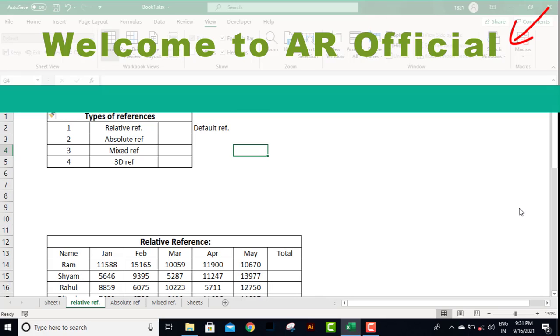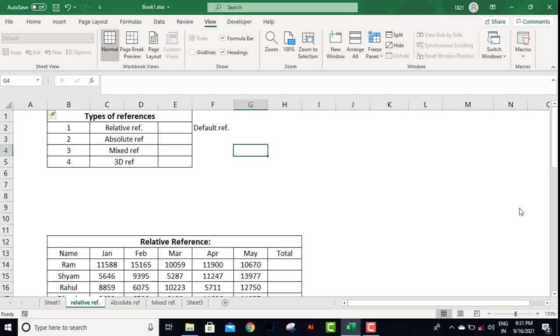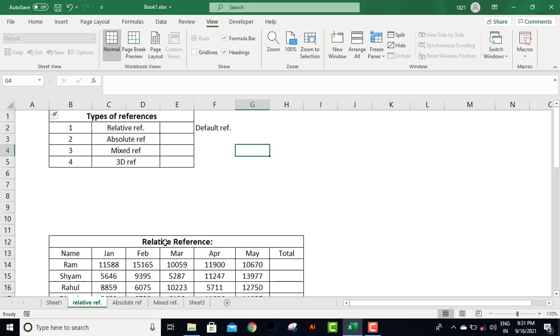Guys, in this video we are going to talk about the types of references as well as the use of dollar sign, which is majorly used in different formulas. So this is the most important use of dollar sign in the lookup functionality function. Let's start. So this is the relative reference.